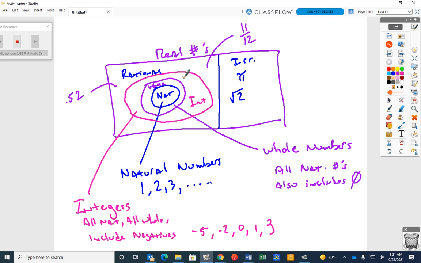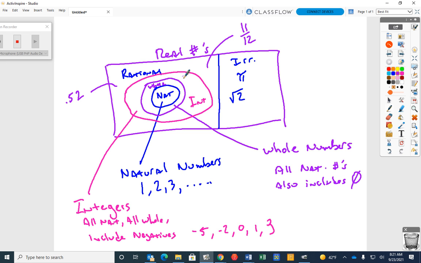Are whole numbers just numbers that end in 0? No. Whole numbers are all of the natural numbers, but the only difference is they include 0. So 15 is a natural number, but it's also a whole number. But 0 is not a natural number, it is a whole number. A natural number has to be above 0, it can't be negative.